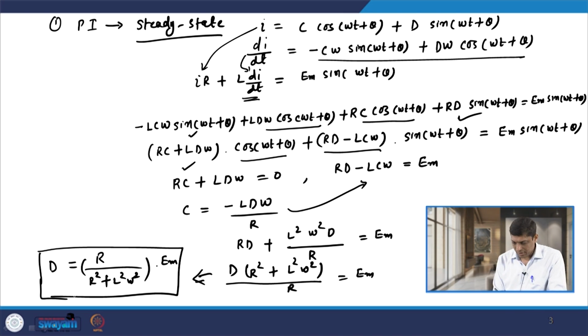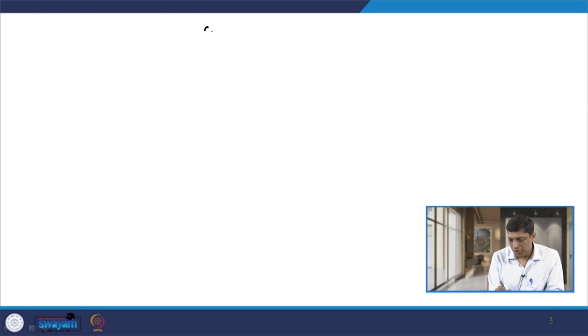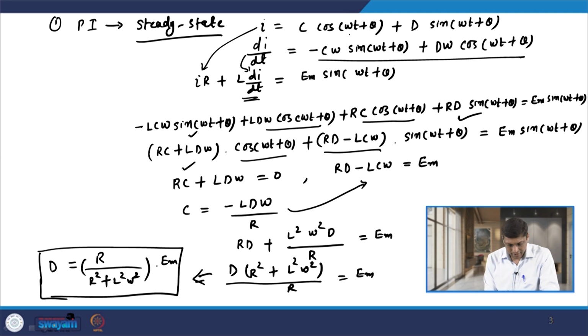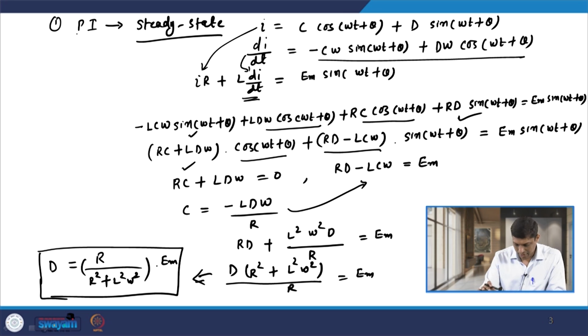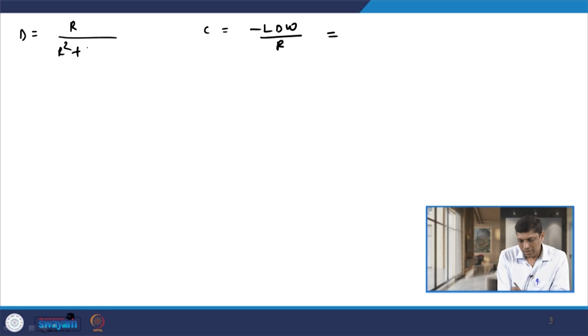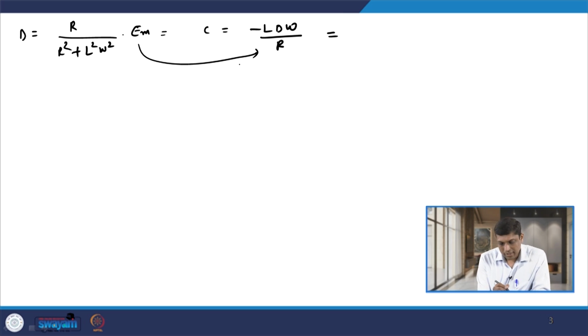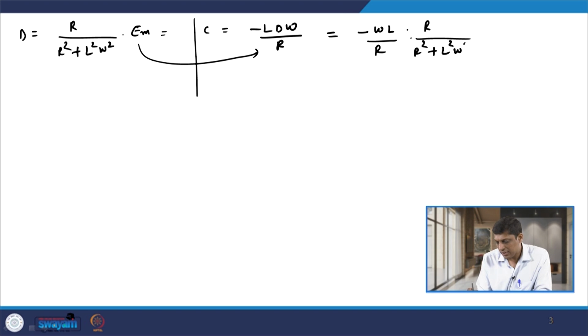If I put this value of D in the value of C, which is minus L D omega by R, and use D equal to R upon (R square plus L square omega square) into Em, then the value of C is minus omega L divided by R, times R divided by (R square plus L square omega square) into Em.